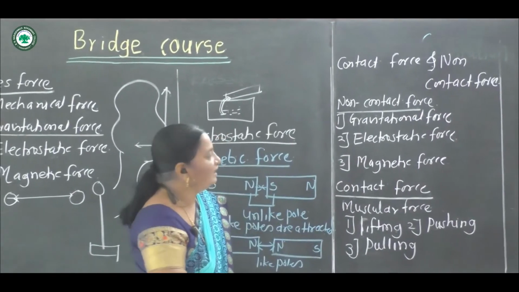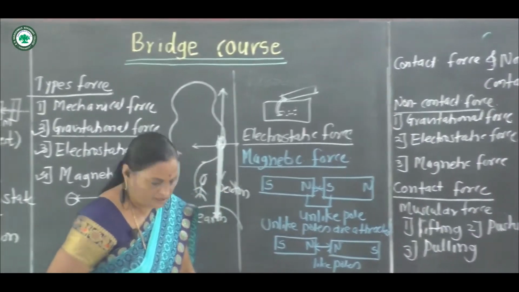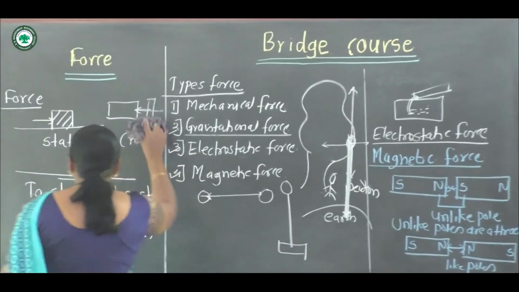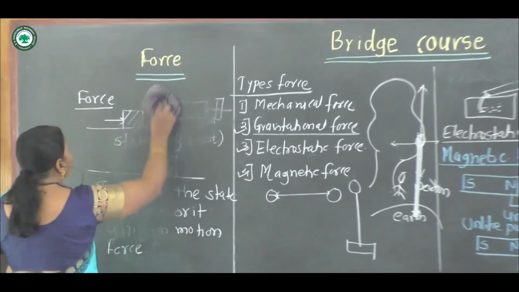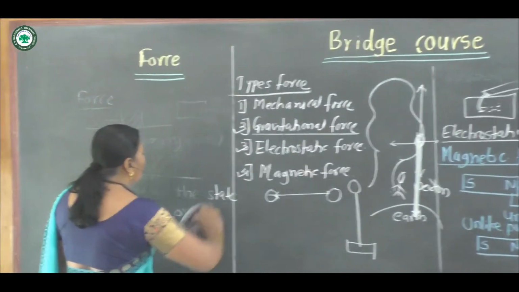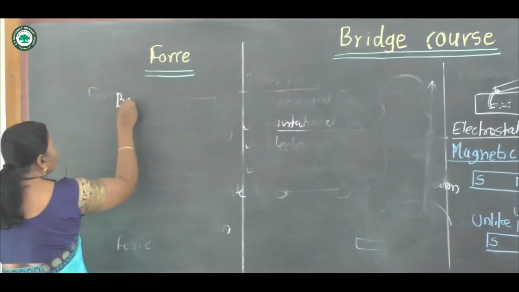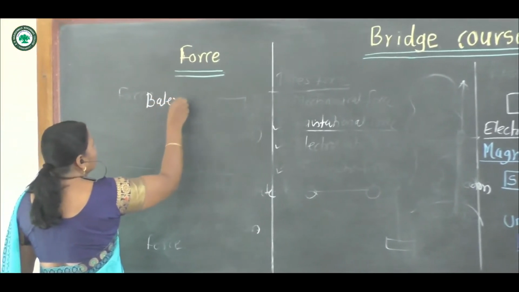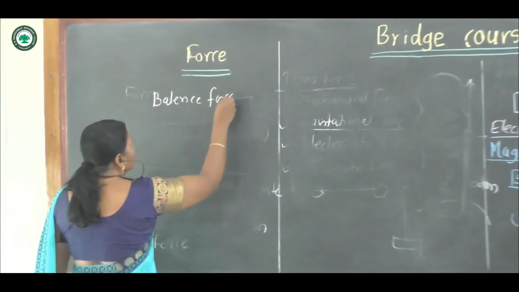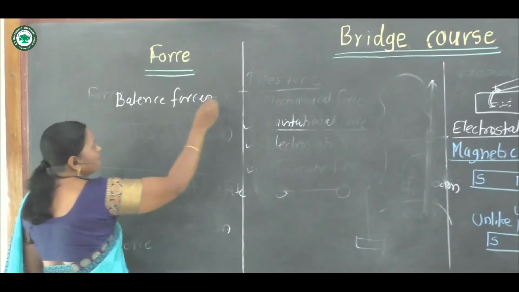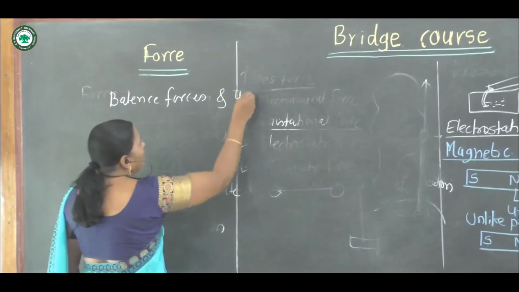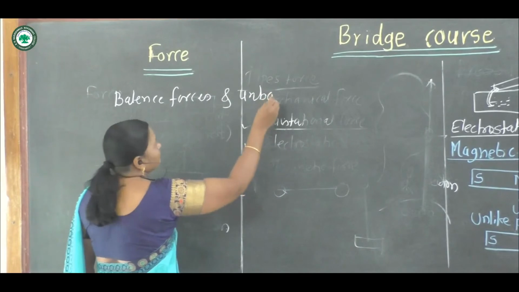Now we study the next type of forces: balanced force and unbalanced force. Balanced forces and unbalanced forces.